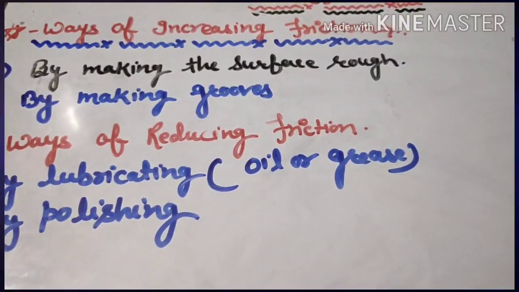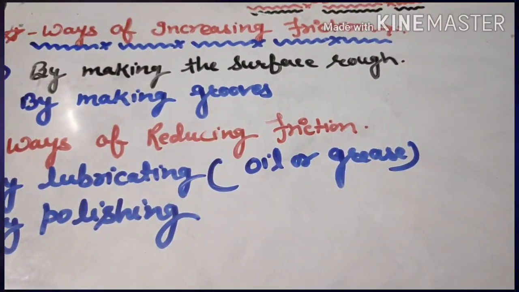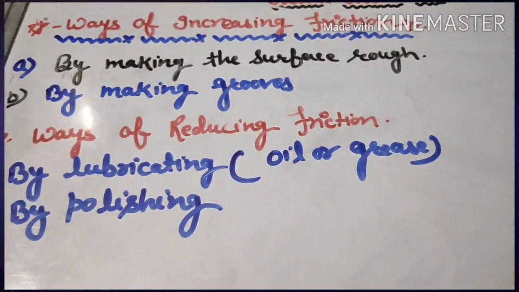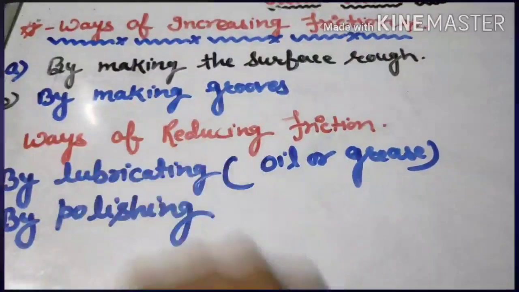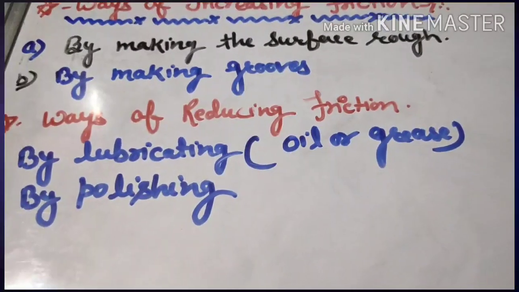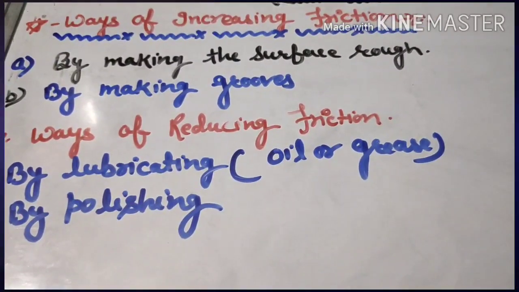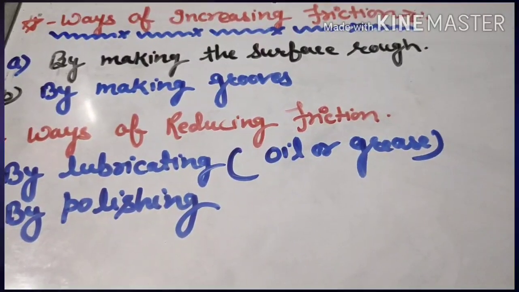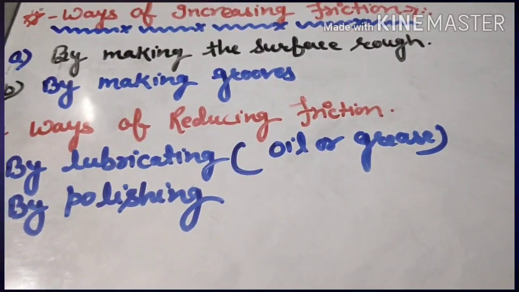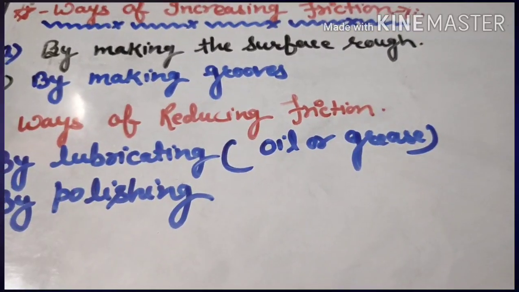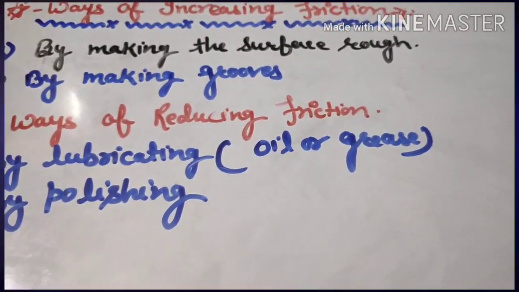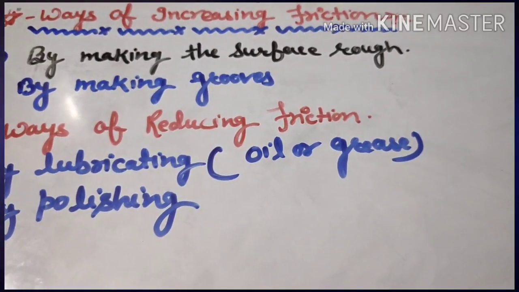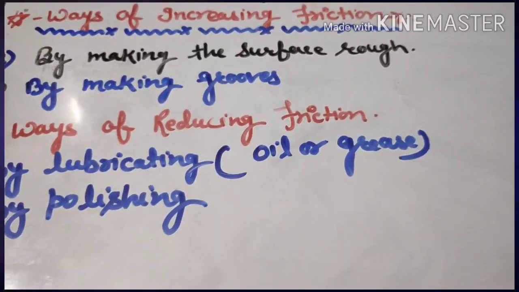So by making the surface rough, we can increase the friction. The next one is by making grooves. You can increase the friction in the tires of bicycles, cars and buses by making grooves. Due to greater friction, the tires get a better grip on the road, which prevents skidding of the vehicles.